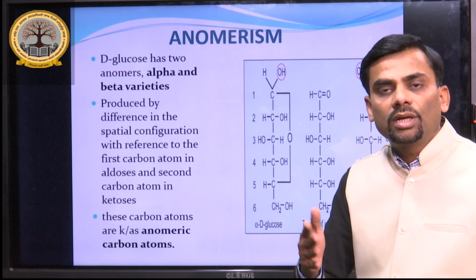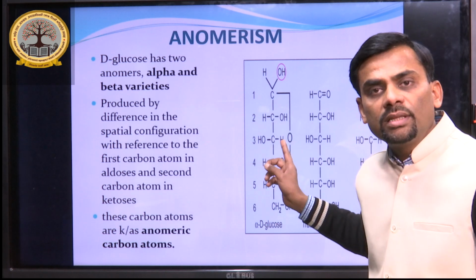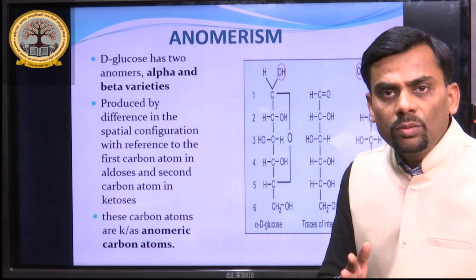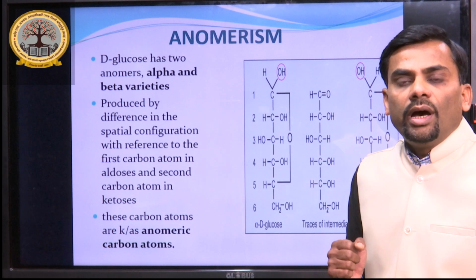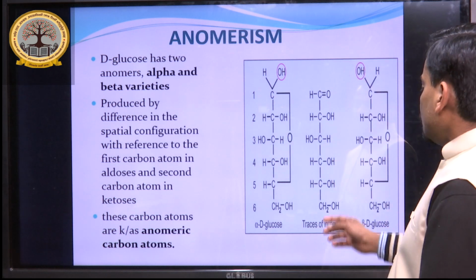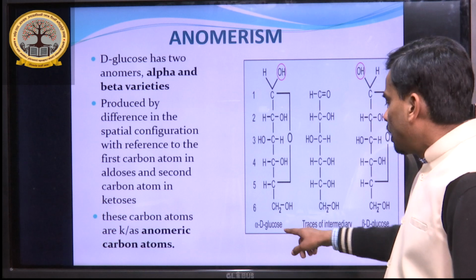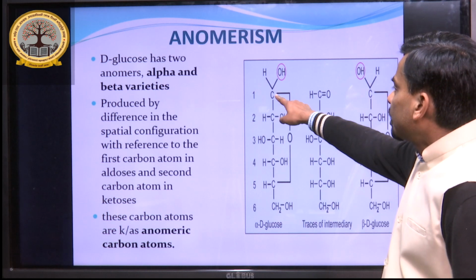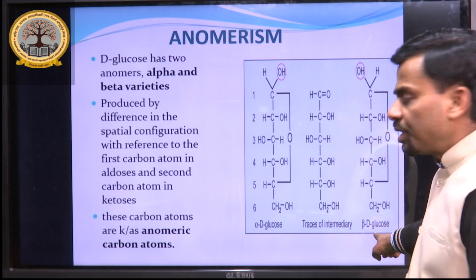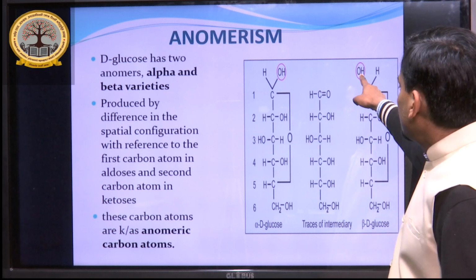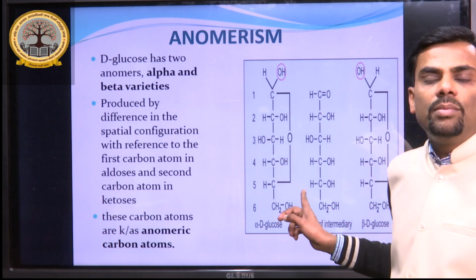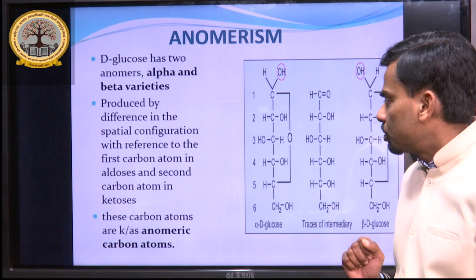If we are talking about ketoses, then the difference is on the second carbon atom. The carbon which bears the functional group is responsible for anomerism, and that carbon is known as the anomeric carbon. In the case of glucose, in alpha D-glucose the hydroxyl group on the first carbon is on the right hand side, while in beta D-glucose the hydroxyl group is on the left hand side. So this is the difference between the alpha and beta anomers of glucose.